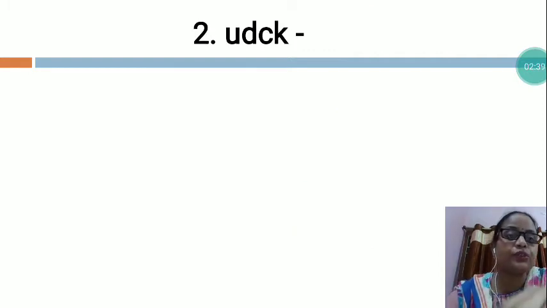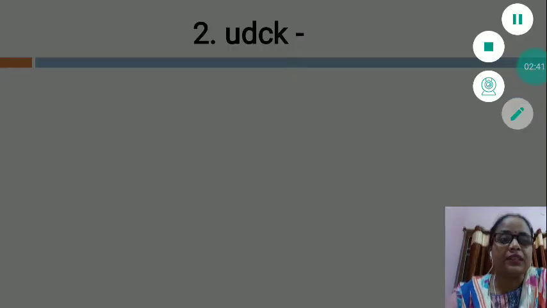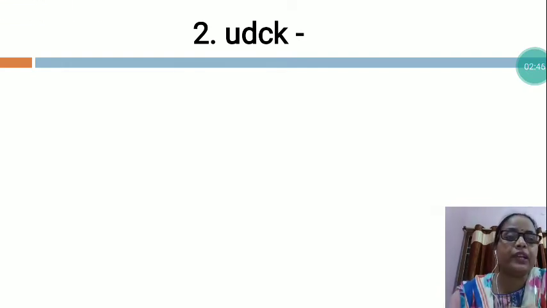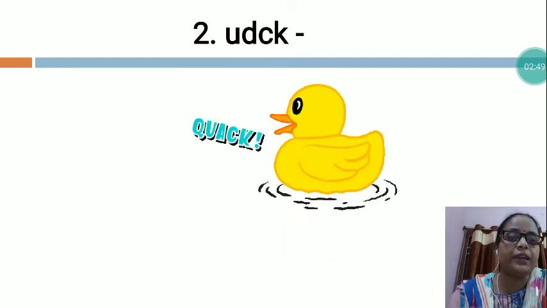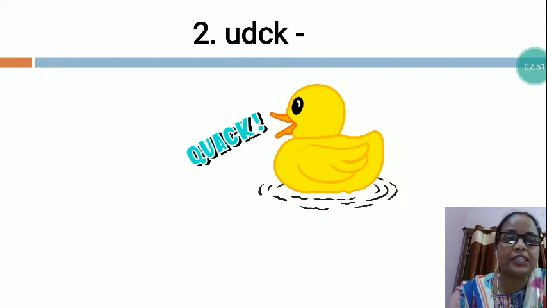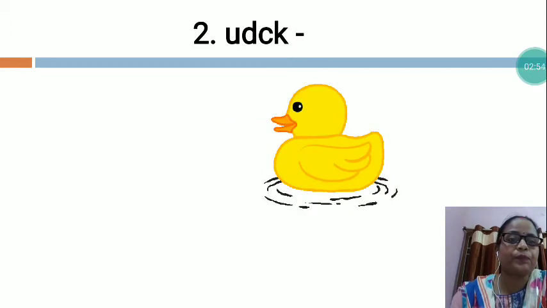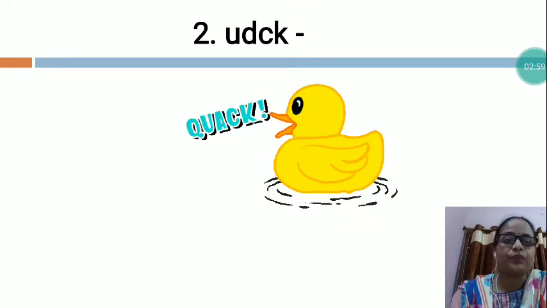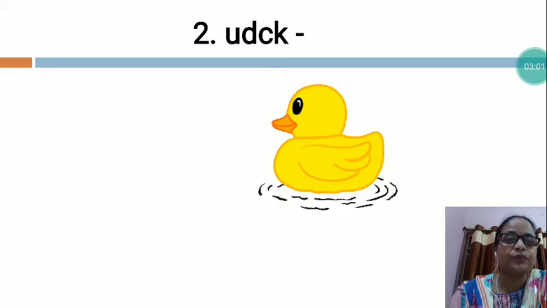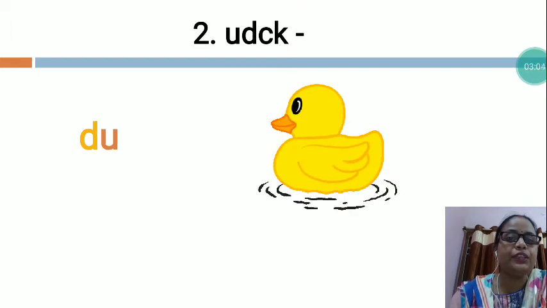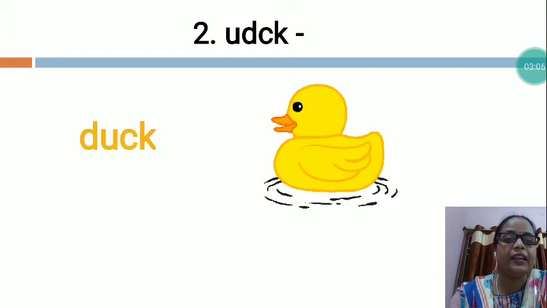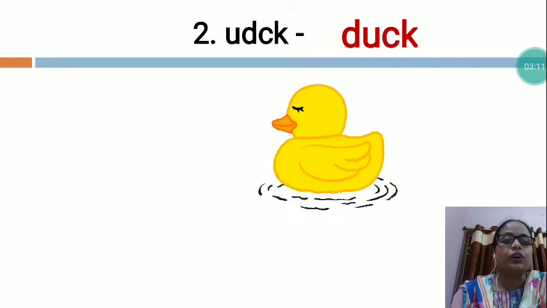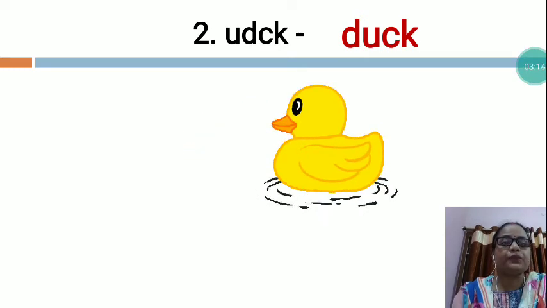Now I would like to teach you the next one. Here is UDCK. Now this you will have to arrange in the proper sequence. So my dear students, which picture is this? Tell me. This is duck. What is the spelling of the duck? Duck spelling is DUCK. Like this you will have to arrange all the letters in the proper sequence.